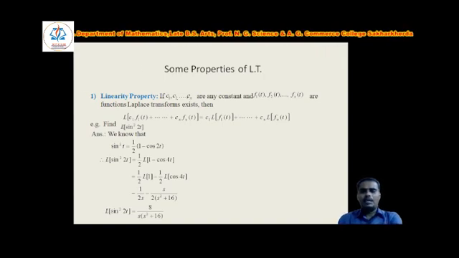So take the Laplace of 1, which is 1 by s, so 1 by 2 into 1 by s, that is 1 upon 2s, minus the Laplace of cos 4t, that is s upon s square plus 4 square, that is 16, that is s upon 2 into s square plus 16. So in this way, Laplace of sin square 2t equals 8 upon s into s square plus 16. In this way we have seen how to use the linearity property.